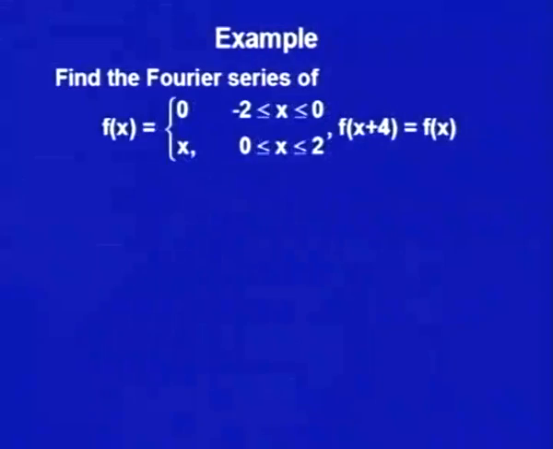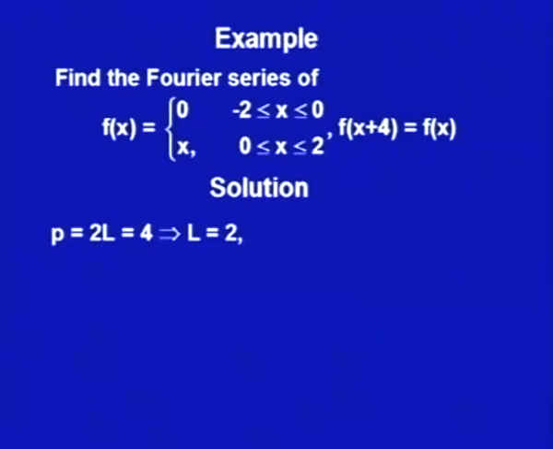Find the Fourier series of the function f(x), which is 0 from minus 2 to 0 and x from 0 to 2, and the period is 4, that is f(x plus 4) is equal to f(x). So here my period p is 4, which says L is 2, because we are taking p equal to 2L.